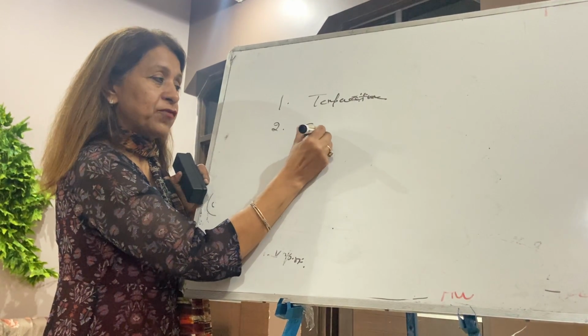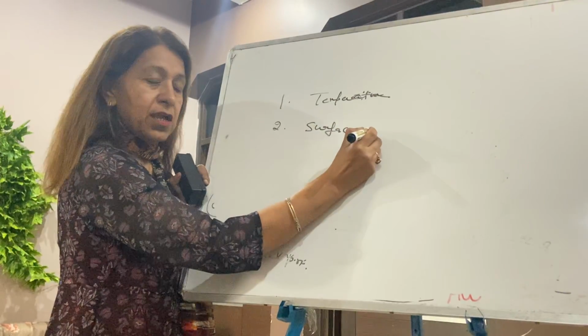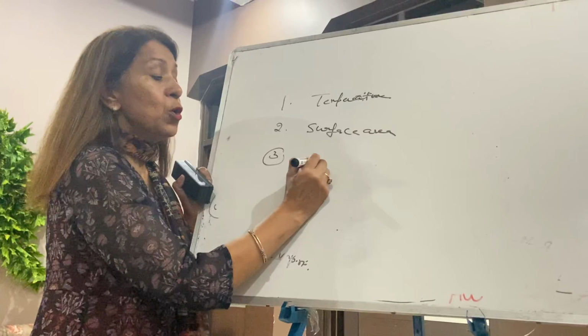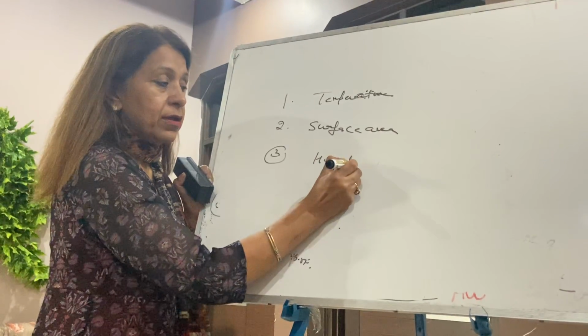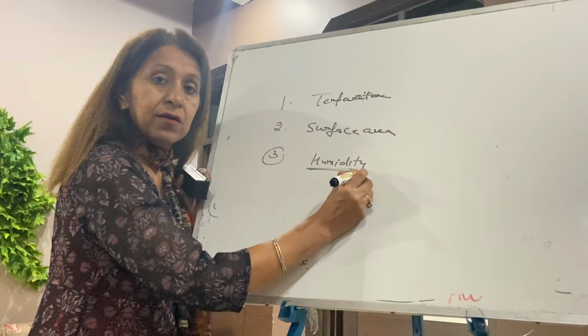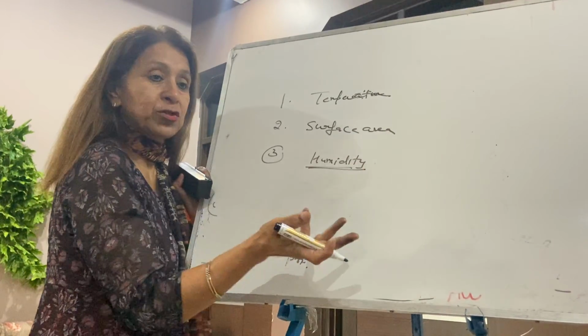Evaporation depends upon surface area. More the surface area, more the evaporation. Evaporation depends upon humidity. Less the humidity, more the evaporation. Why?